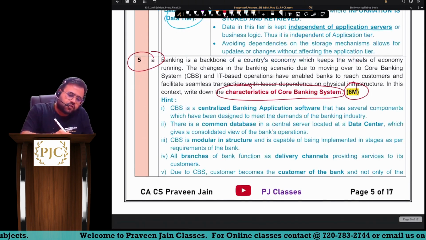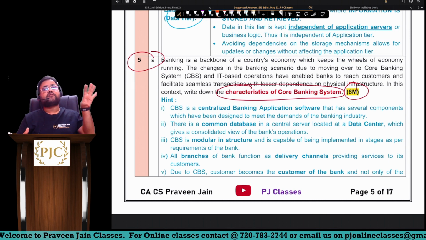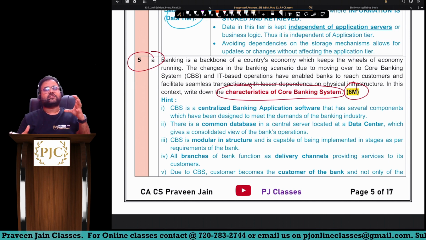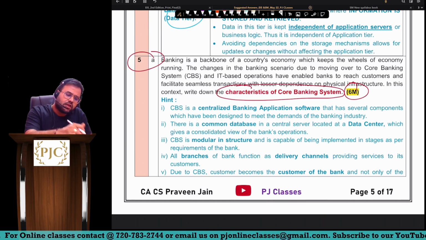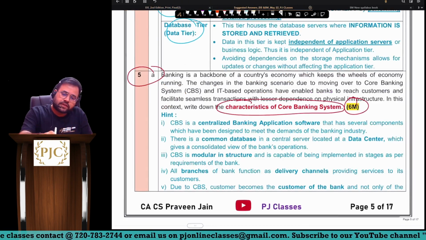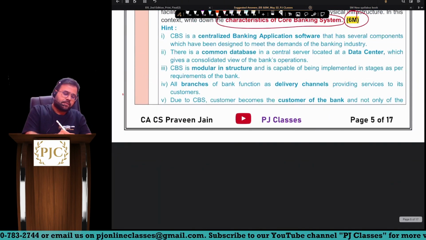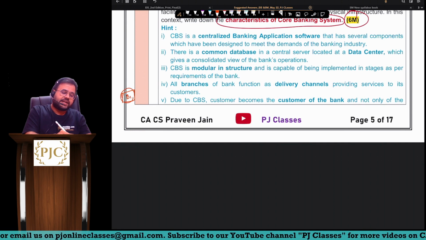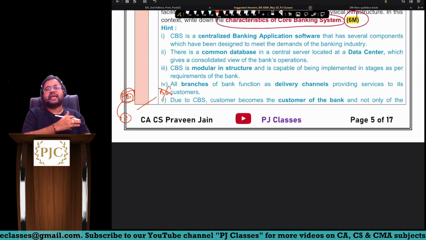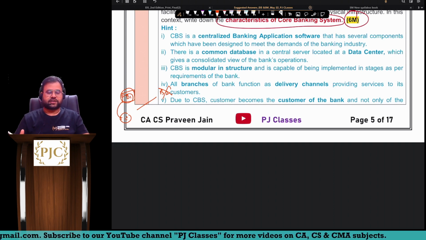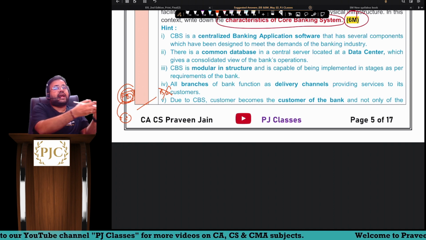Chaliye. First, how to remember this answer? Sir, you have to understand the main essence of the introduction of core banking system in the bank. When core banking system was not there, it was all about branch banking. Branch number 1 used to have all the details of its customers. If this customer goes to branch number 2, that branch has no details about the customer. Whatever software was used was used only at that branch level.